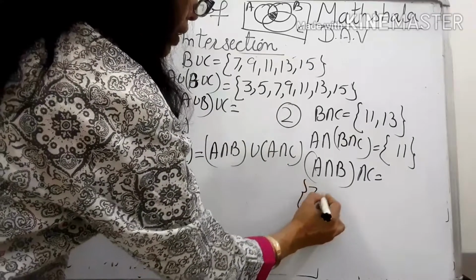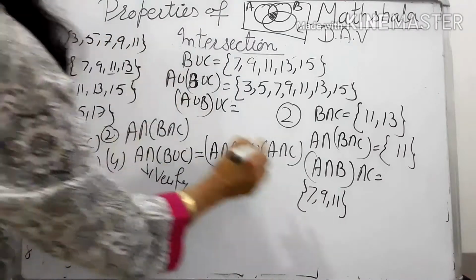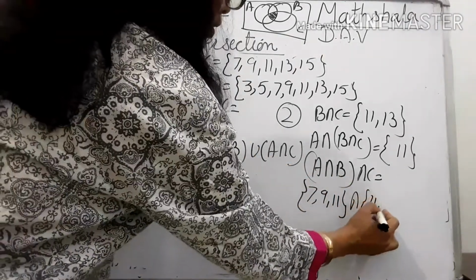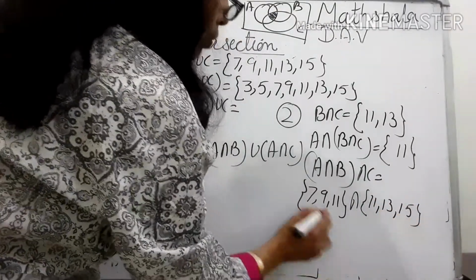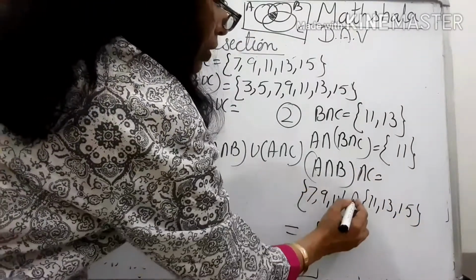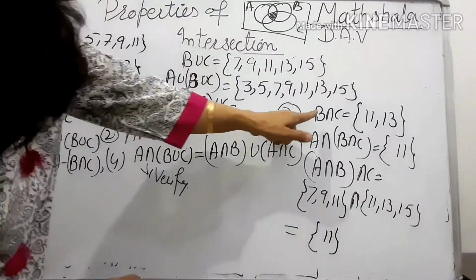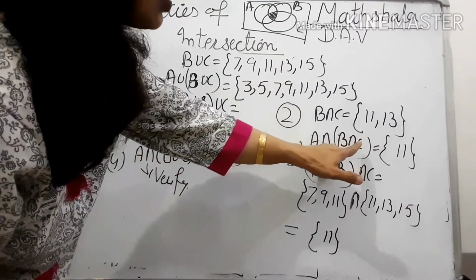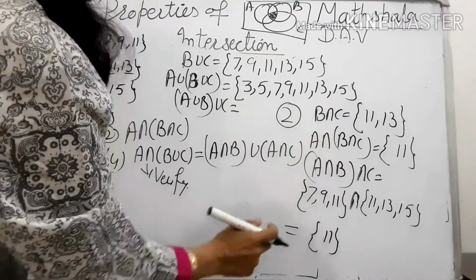Okay, 7, 9, 11 and then intersection with C. What is C? 11, 13, 15. Which element is present in both the sets? दोनों में कौन सा element है जो present है? It is 11. And you can see both are equal. A intersection B intersection C is same as A intersection B with intersection C.